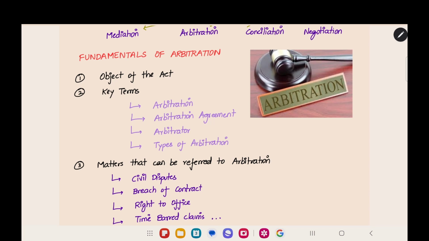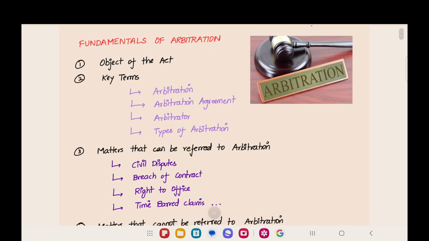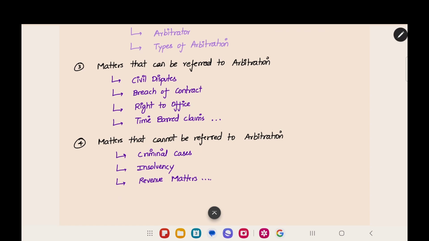And then there are certain limitations for arbitration. Only certain small matters can be dealt with arbitration. For example, a big case like murder cannot be dealt with arbitration, and you always have to go to a court. And this is the list of matters that can be referred to arbitration.